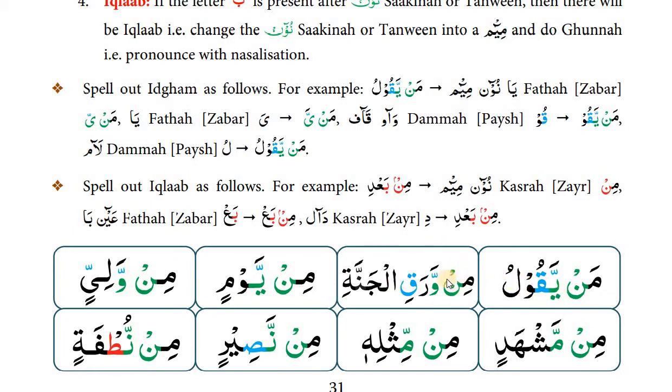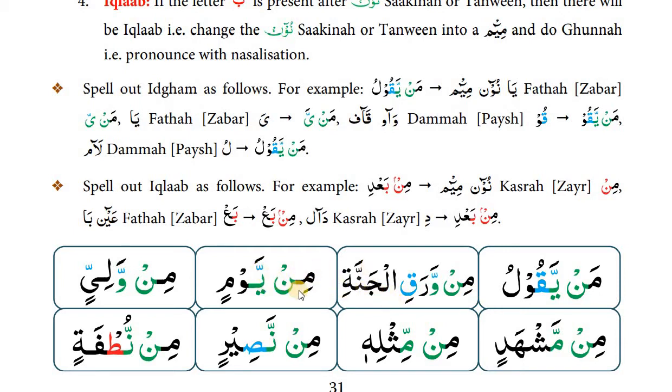Okay, second one: mim, noon, waw, zabar, mim, wa, zabar, wa, mim, wa, ra, zabar, ra, mim, wara, qaf, lam, zir, qil, mim, waraqil, jim, noon, zabar, jan, noon, zabar, na, janna, ta, zir, ti, jannati, min waraqil jannati.